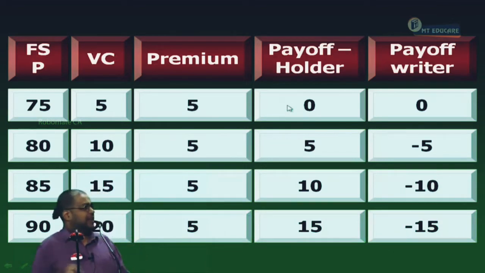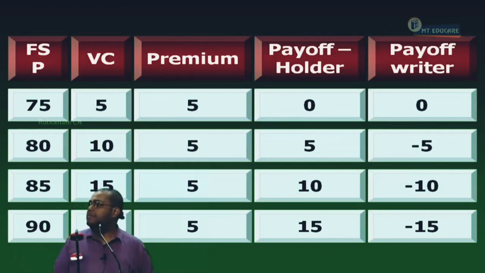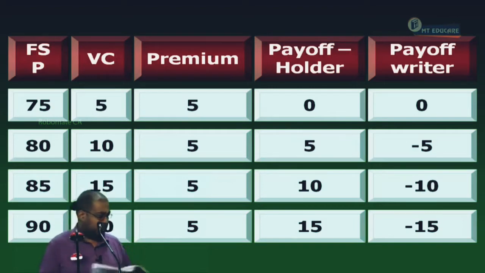Please respond, everybody. Are you understanding it or not? Is the speed okay? Are you comfortable or not? So, this is regarding the payoff of the holder and writer of a call option. Now let us put this in the form of a small diagrammatic representation to generalize our discussion and discuss a concept called break-even FSP, and then go to the next problem. Can I proceed or not?